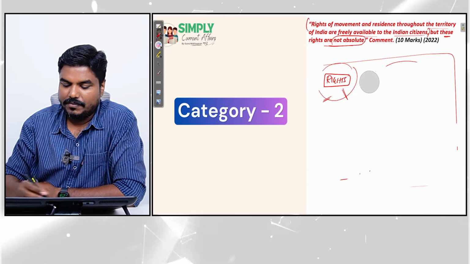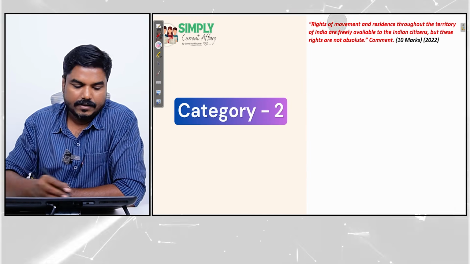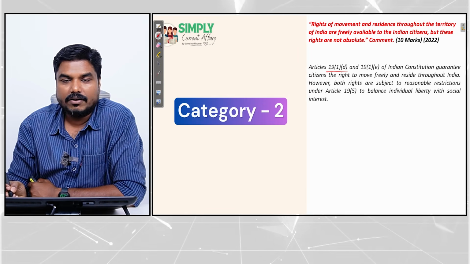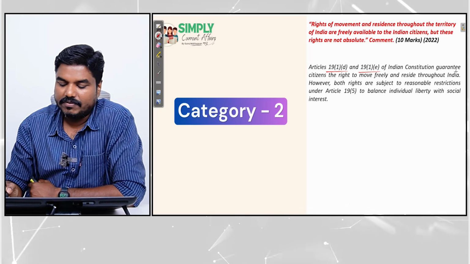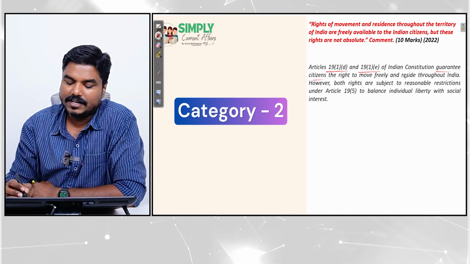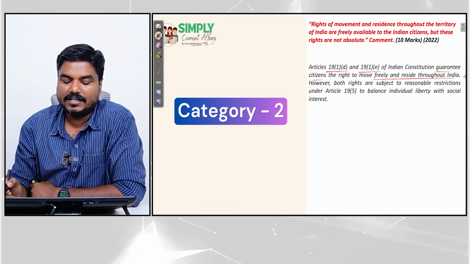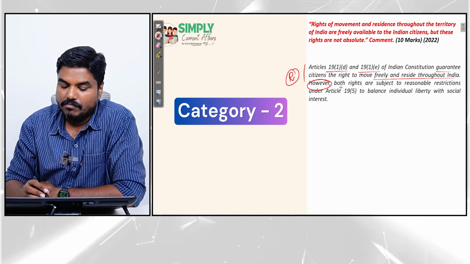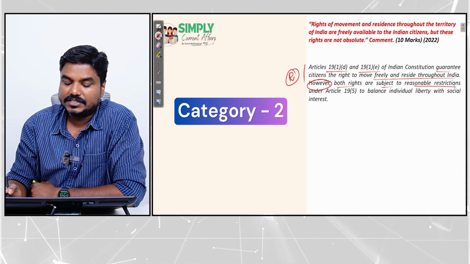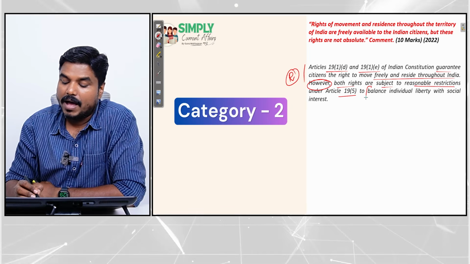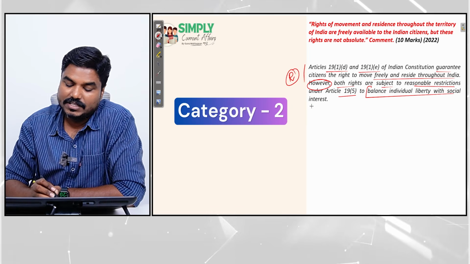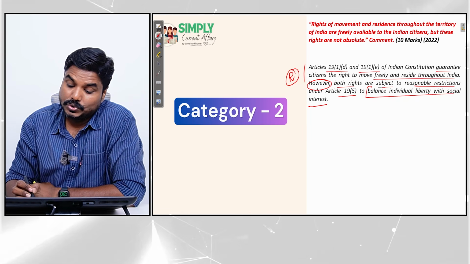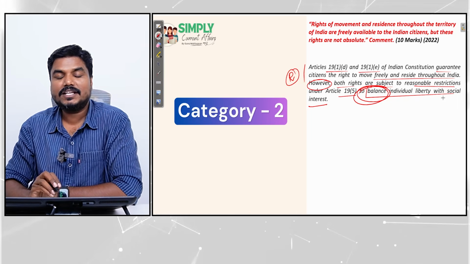I'll give you a model intro. See, Article 19 Clause 1 Clause D and Article 19 Clause 1 Clause E of the Indian Constitution guarantee citizens the right to move freely and reside throughout India. However, so this part is explaining the rights. However, both rights are subject to reasonable restrictions under Article 19 Clause 5 to balance individual liberty with social interest.